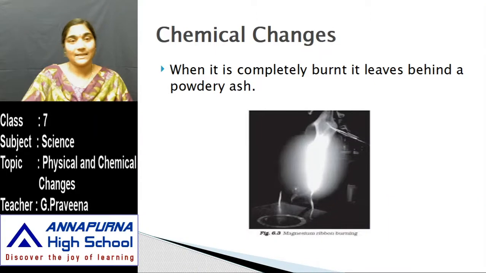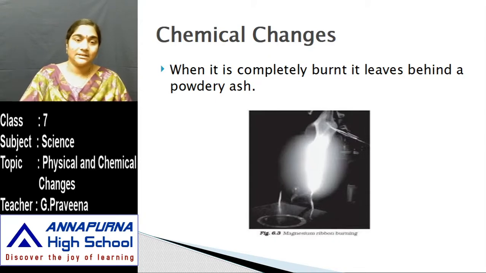So here is an example for you to say how we can tell that a change has taken place, how a new substance is being formed, and why we call that change a chemical change. In the picture you are seeing here, this is called the magnesium ribbon. It is a metal. When the magnesium ribbon is completely burnt, it leaves behind a powdery ash.